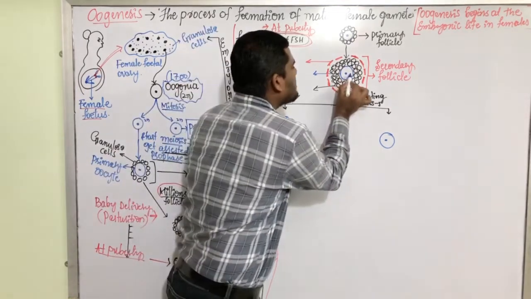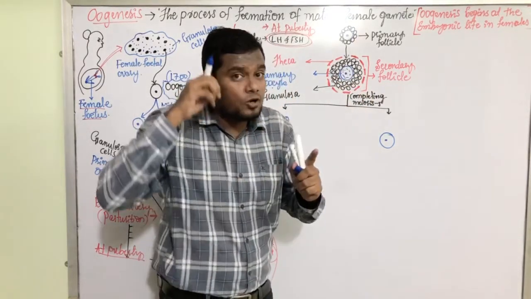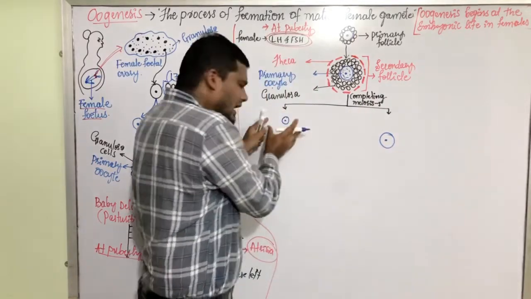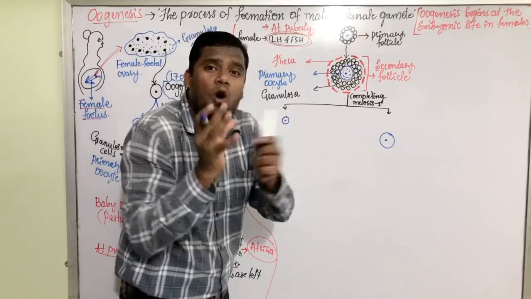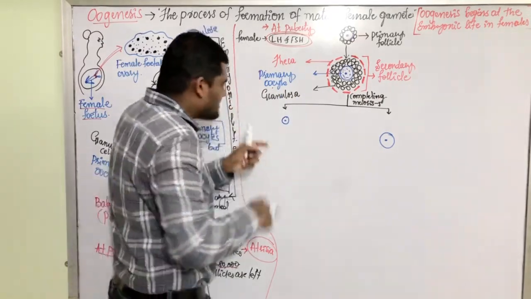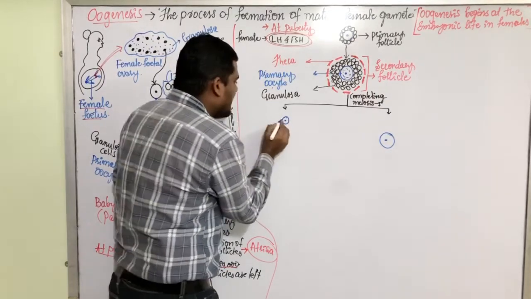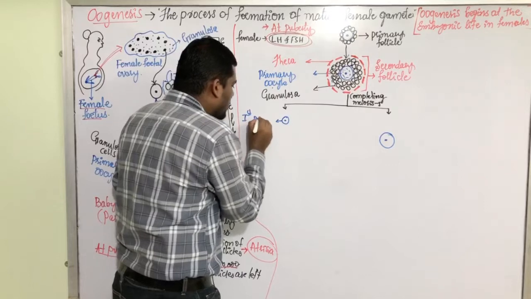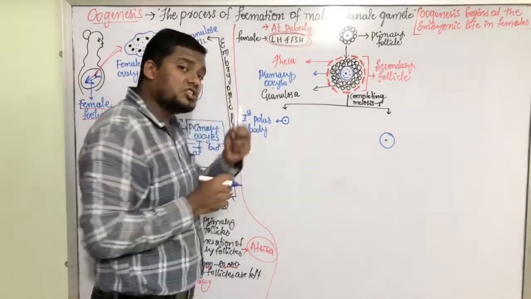Here this cell has got a cytoplasm. Approximately 90% of the cytoplasm goes to this cell. That is why this cell becomes bigger. And 10% cytoplasm goes to this cell. That is why this cell becomes smaller in its size. The cell which is formed with a very small size is called as first polar body.